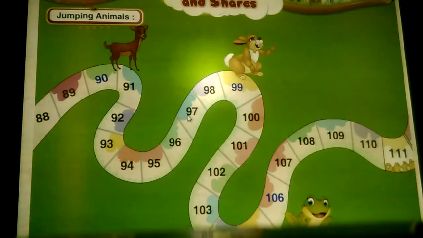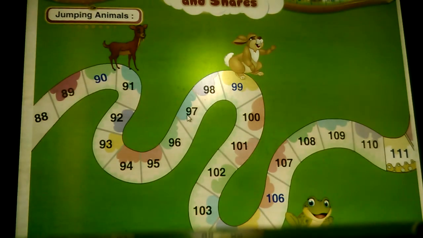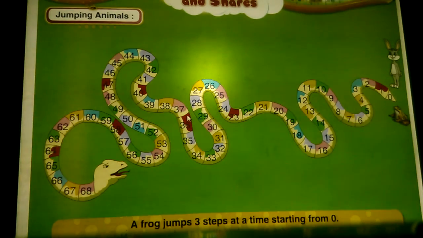Jumping animals. Do you remember the jumping animals in the Mathematics book of class 3? A frog jumps 3 steps at a time, starting from 0. How many jumps will he have to take to reach 27? Let's find out.